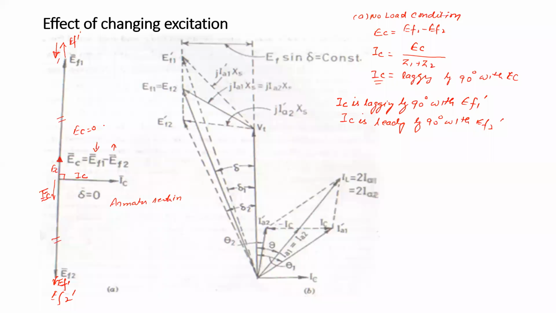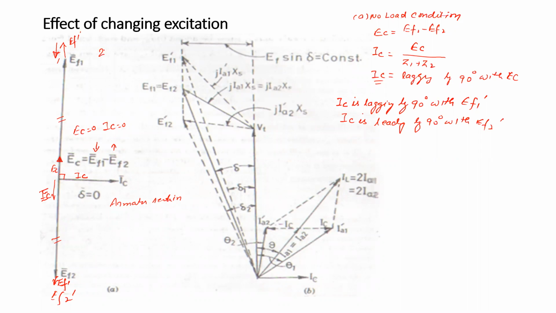As soon as EC becomes zero, the current IC also becomes zero. So this means that under no load condition, if we increase the excitation of one of the alternators, it gets resynchronized itself because of armature reaction, one being magnetizing and the second demagnetizing. The only difference is that the terminal voltage may slightly increase from its previous value.